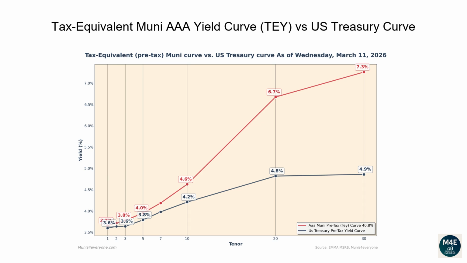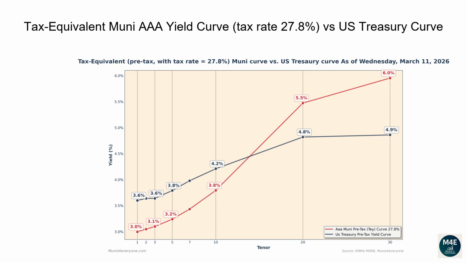For example, if you wanted to buy a 30-year bond, a AAA Muni bond would yield 7.3% compared to a lower yield of 4.9% from a Treasury bond. What if your tax rate, instead of being 40.8%, is for example 27.8%? You may wonder if Muni yields are higher or lower than Treasury yields if you are in a lower tax bracket. As of 2025, a single filer earning between $103,000 and $197,000 would fall in this tax bracket. More on tax brackets later.